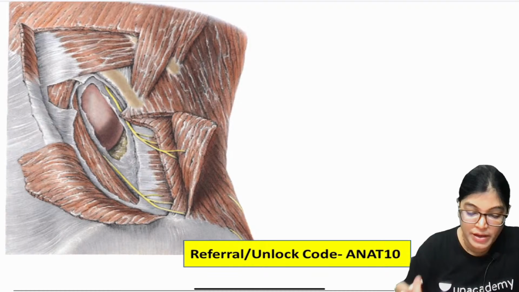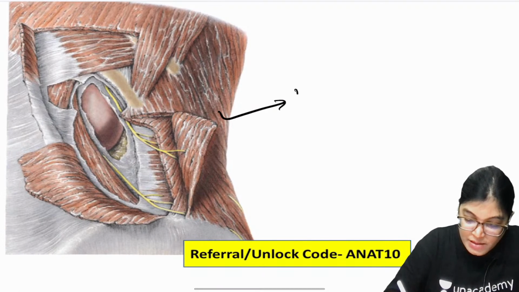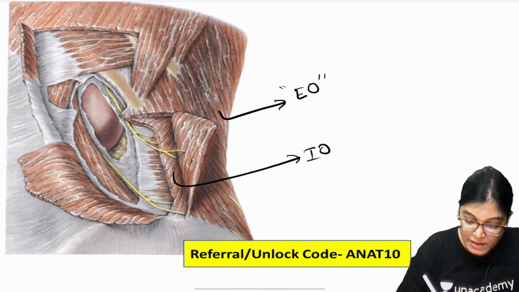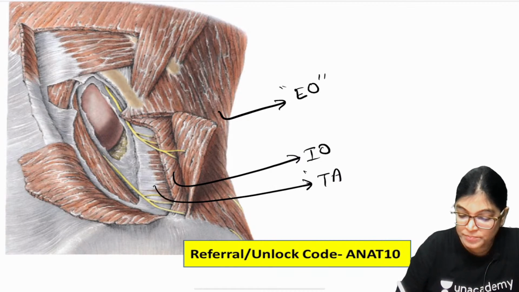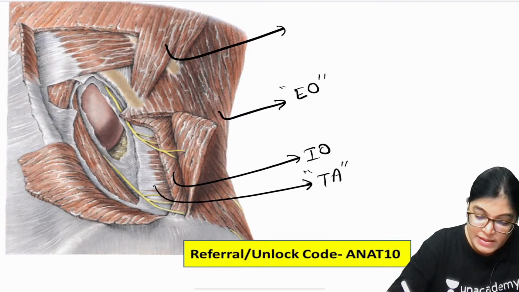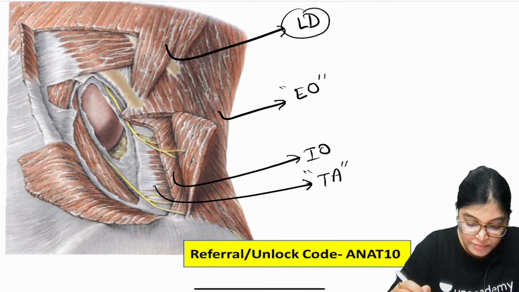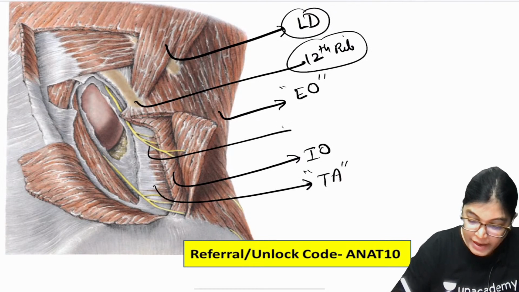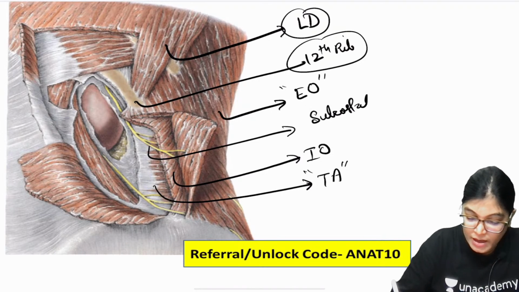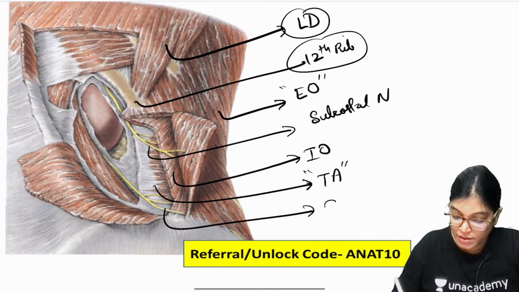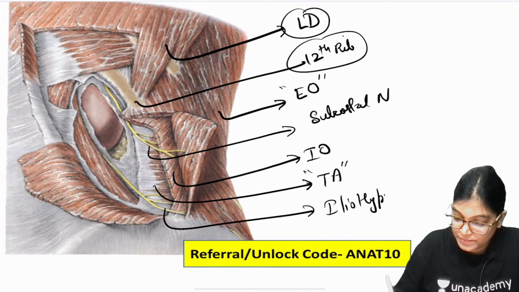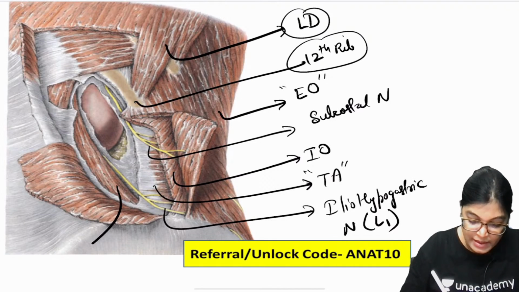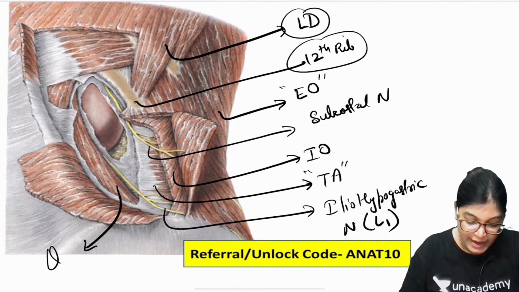Now this muscle is the external oblique muscle, as we are approaching from the posterior aspect. Then inside we have the internal oblique muscle, and these are the transverse abdominis muscle aponeurosis also. Here we can see the latissimus dorsi muscle, because this is the 12th rib. Close to it lies the subcostal nerve, and lower to it will be the iliohypogastric nerve, root value L1.